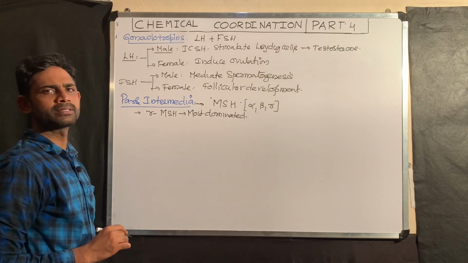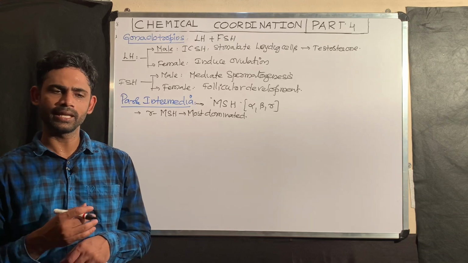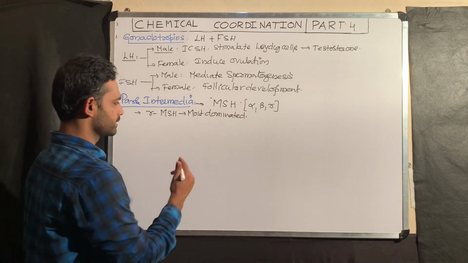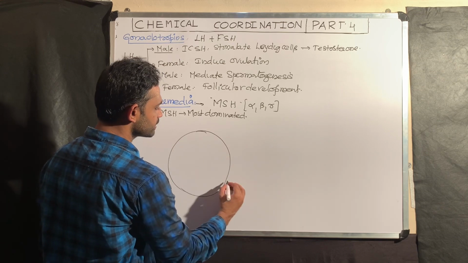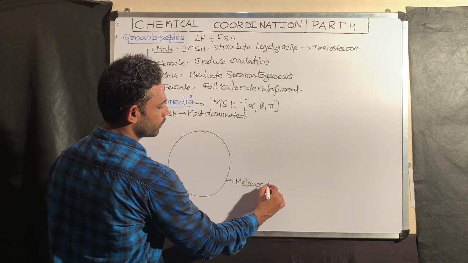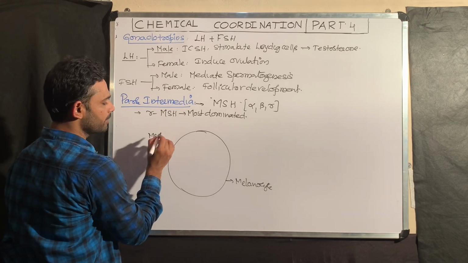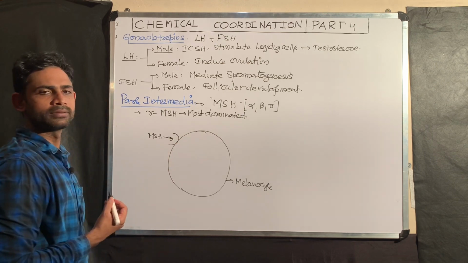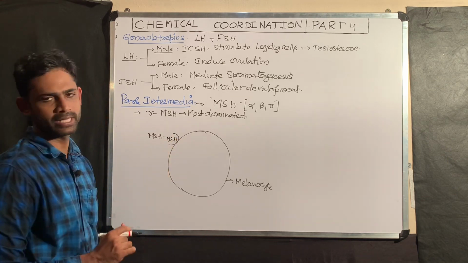So what does MSH mean? Melanocyte stimulating hormone. In our body, there is the skin, under that the dermis and epidermis. In that skin layer, melanocytes are present. Just for your understanding, consider this is a melanocyte. Once the MSH, consider gamma MSH, is released by the pars intermedia, it comes and binds with the receptors in the melanocyte. It binds with the specific receptors of this particular MSH.